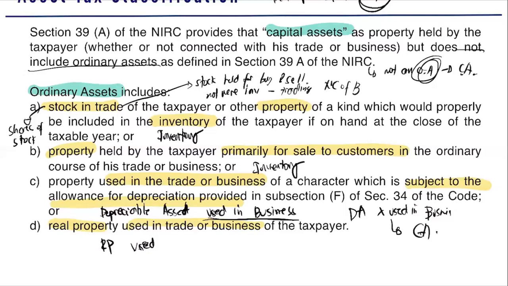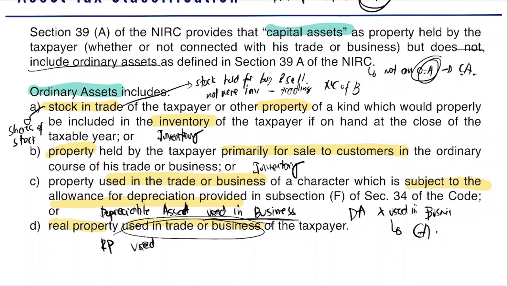And on that building, we have your normal trade or business because that is your main building of operation. So question, is the land considered a capital asset or ordinary asset? Ordinary asset because the land is now used in trade or business. But if the land is purely for investment purposes or for speculation, so for example, you bought land, you do not know how you will use it, you just want to speculate on its value, whether it will go up or down, we call that one not used in trade or business. Therefore, it is a capital asset.